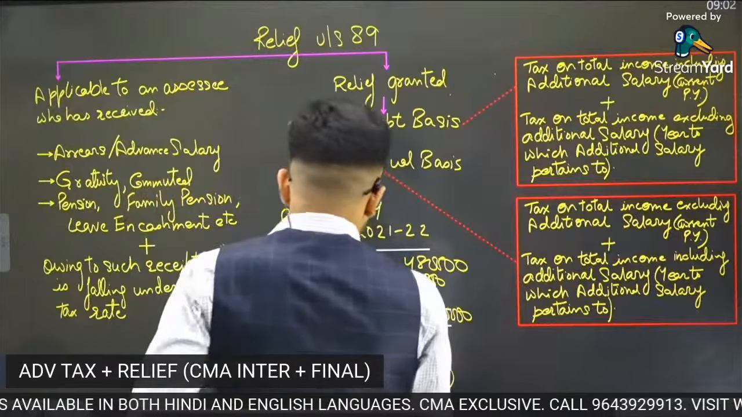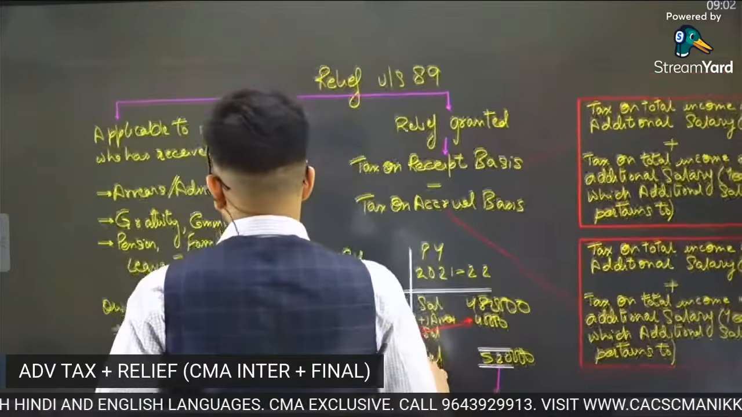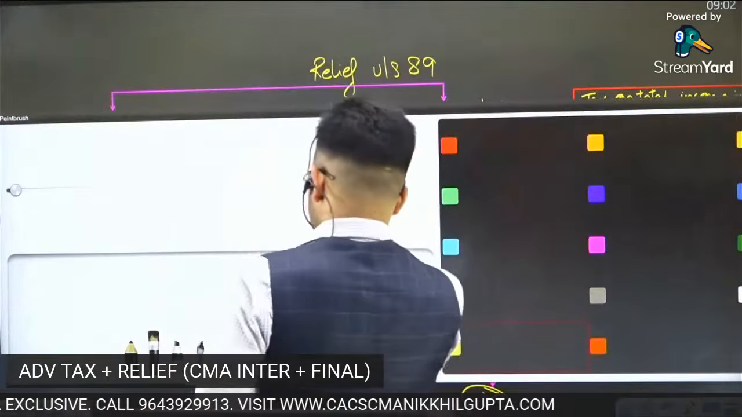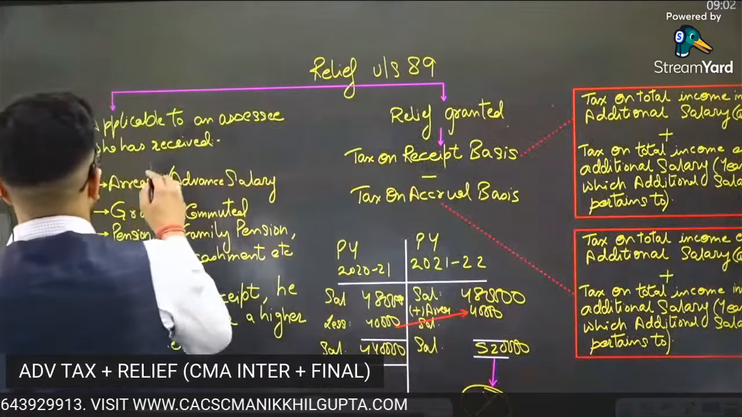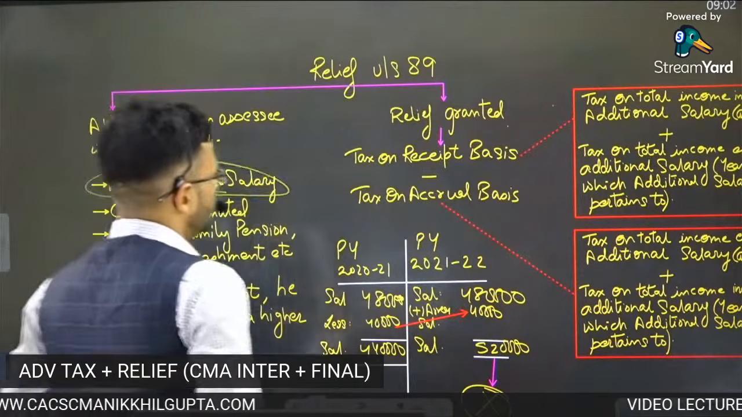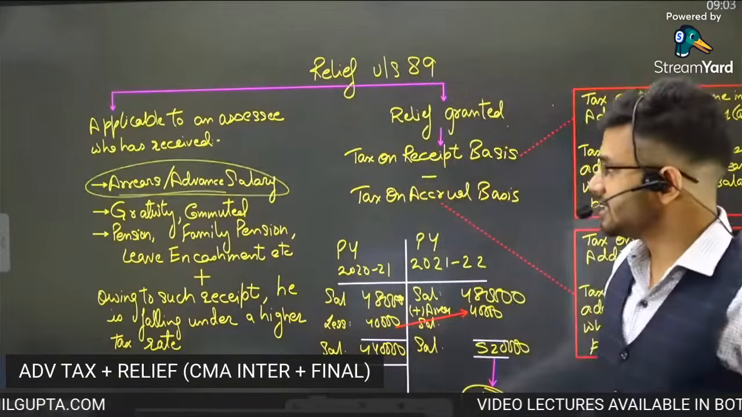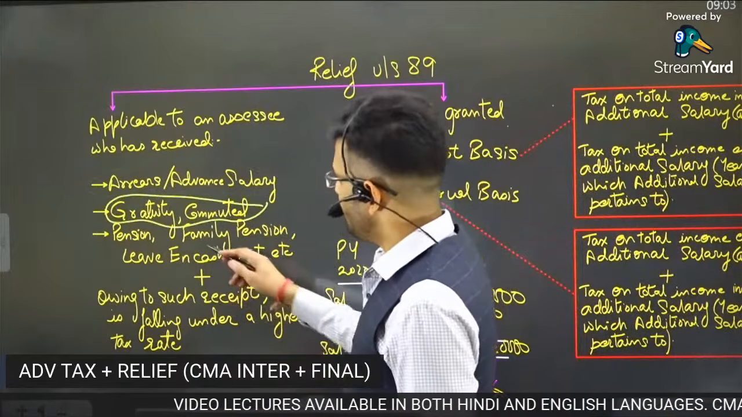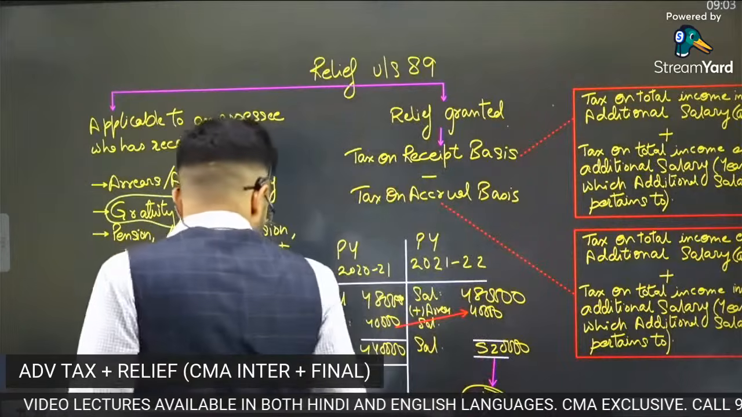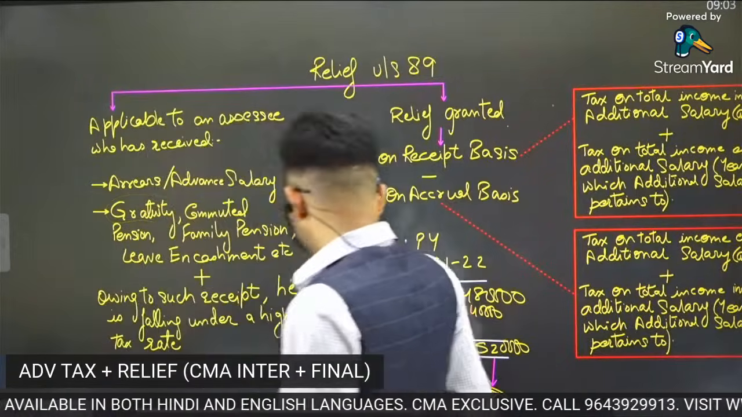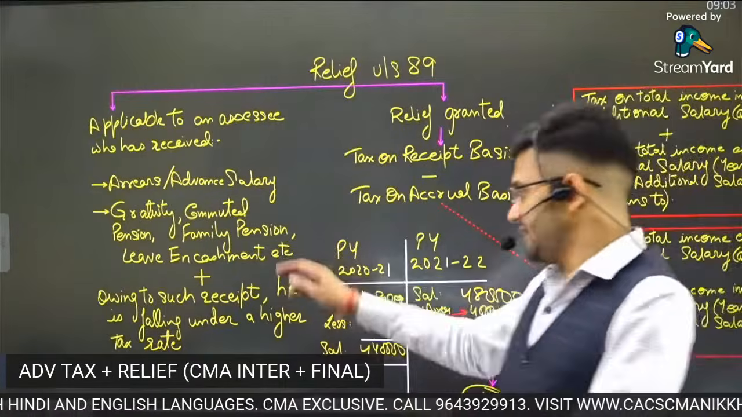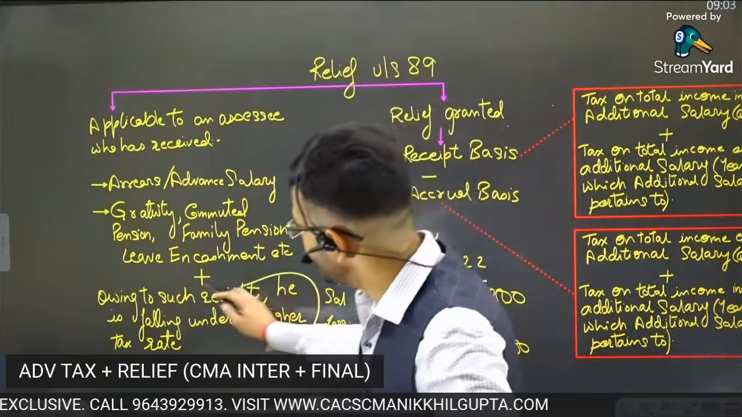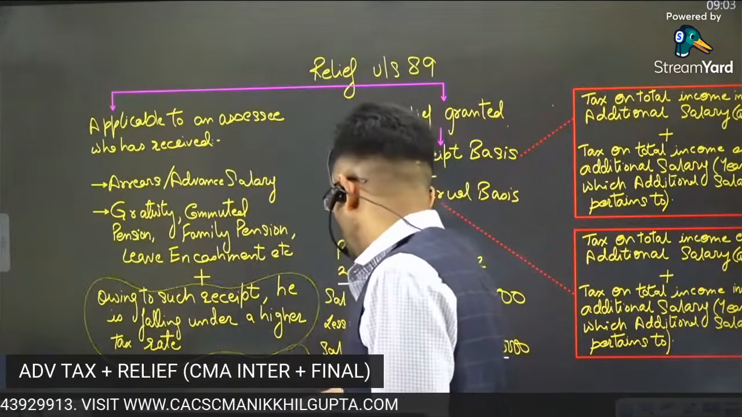Okay, sir, let's see. What is the section? Whom is the section applicable to? The section is applicable to an assessee who has received arrears salary or advance salary, or has received gratuity, commuted pension, family pension, leave encashment, etc. Plus, owing to such receipt, he is falling under a higher tax rate, higher tax slab.